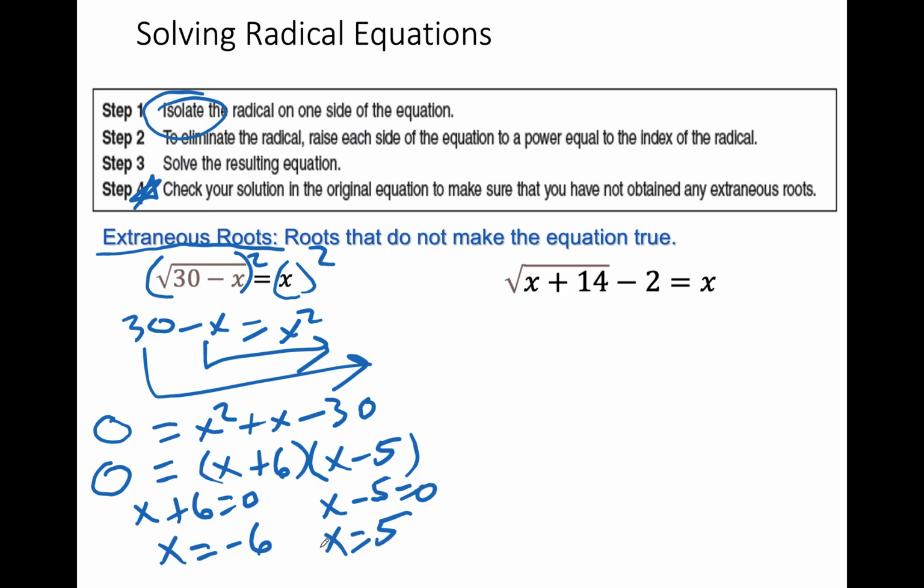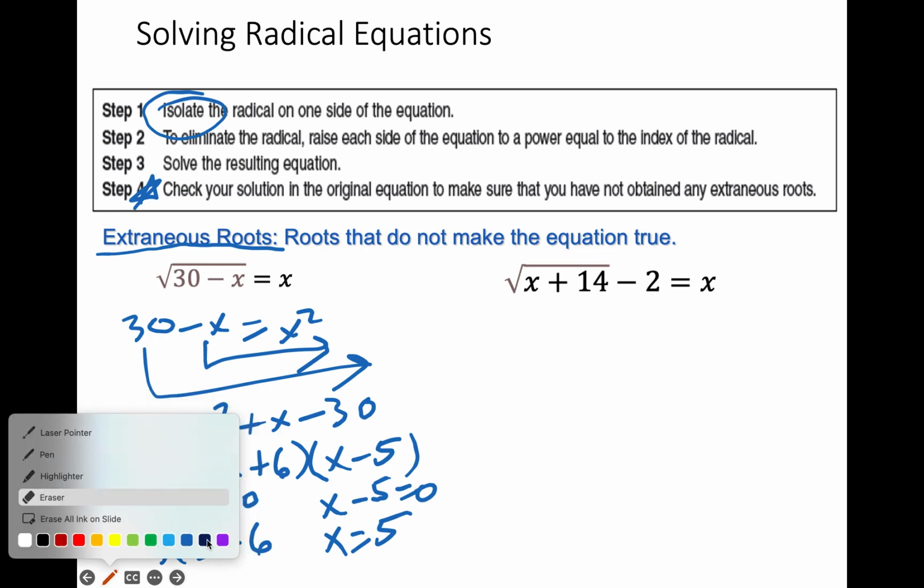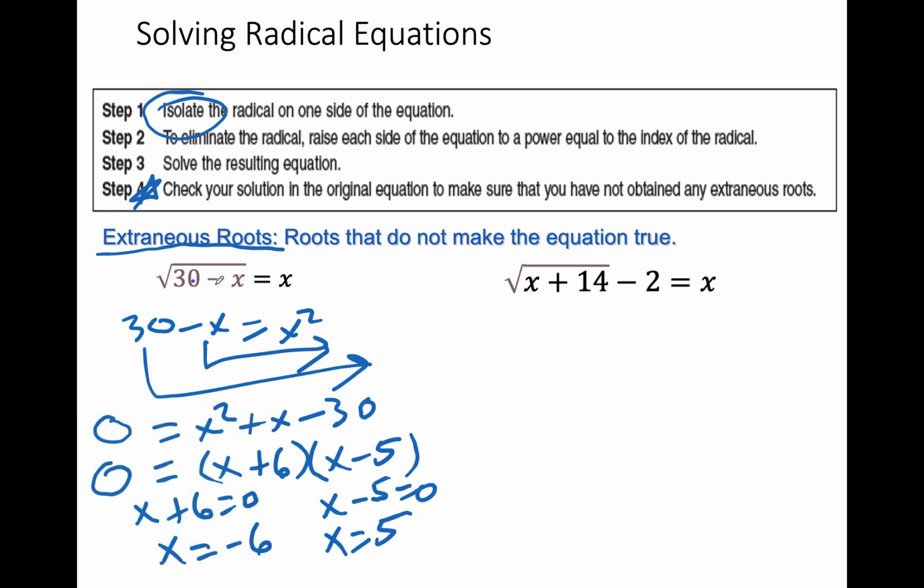Got to go back to the original problem, okay? I got to erase a couple things here, otherwise it gets to be a little confusing. I had shown my work there. Now, when I head up here to check my work, 30 minus negative 6 is the square root of 36, which is positive 6. But as I plug that in there, I would get 6 is equal to negative 6. That's extraneous. Just put a little x through it, we're fine.